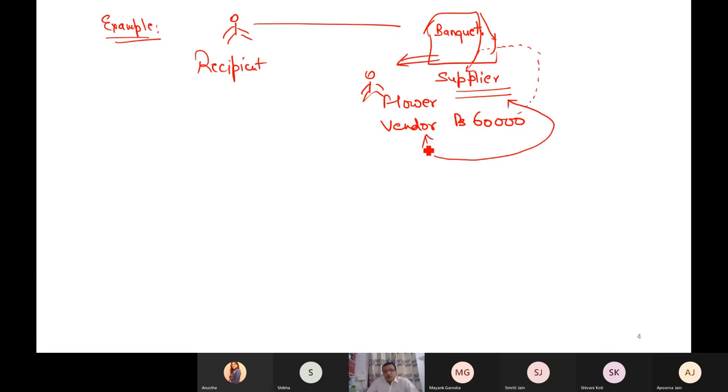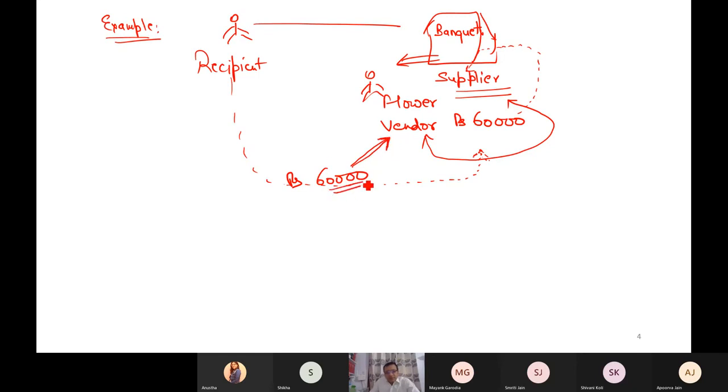But do you know in this fight who is suffering? You are suffering. Whose marriage is there? Because their function had a problem, there was a fight. Normally what happens is that the fight between supplier and supplier's vendor is going on, but the function of recipient is being destroyed. So the recipient says to the vendor that you take 60,000 from me, don't fight and go away. Don't spoil the marriage function.